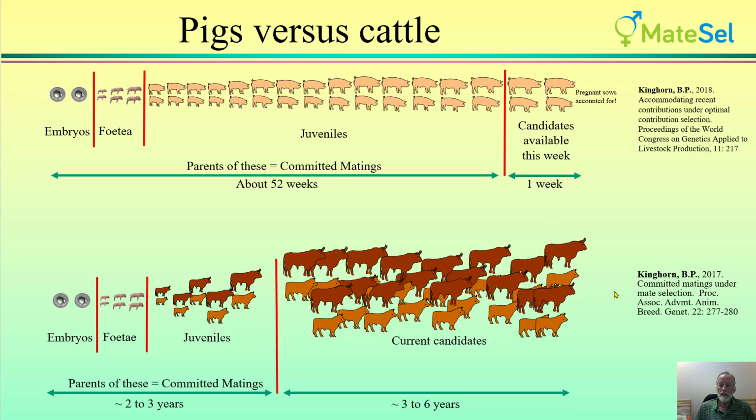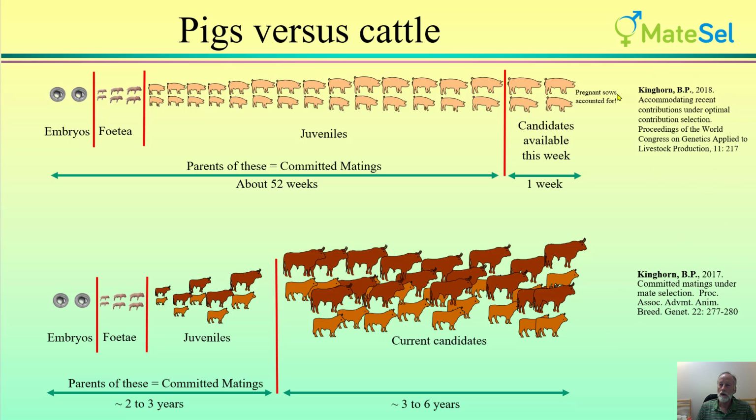So if we contrast this with cattle, we find that we generally have quite a large number of individuals over different ages available for mating at a mating decision period, and the pipeline compared to pigs is relatively small. So the importance of taking account of this pipeline tends to be smaller than it is for pigs. And so in early work on beef, we found that the importance of committed matings being accommodated was not high, and in fact, we could get a similar outcome by having a bit more of a conservative approach and having more target degrees on the frontier. And you can read about that in this paper.